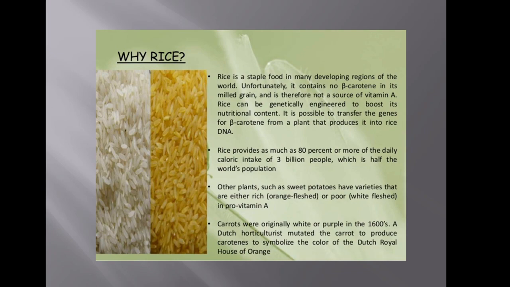Whenever a human consumes this rice, the body metabolizes this beta carotene and is able to synthesize vitamin A. That is the reason why the genes are introduced into the golden rice.